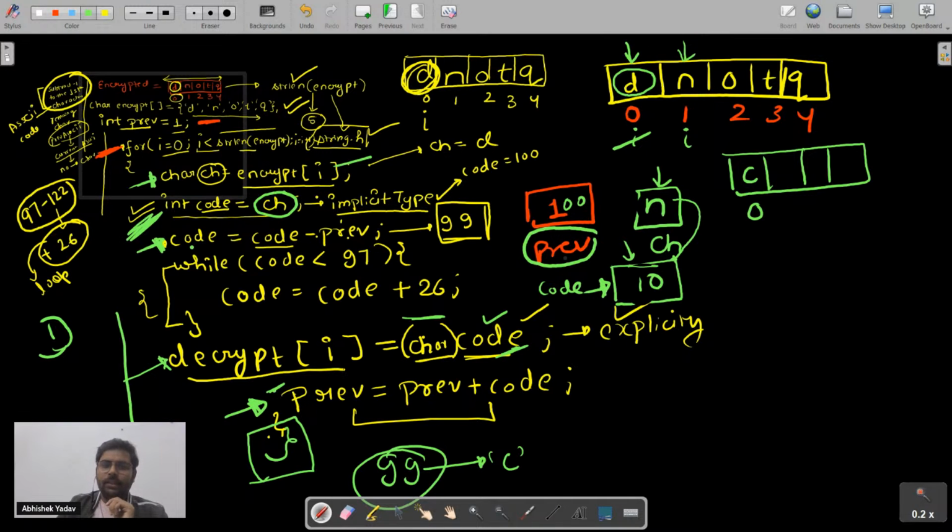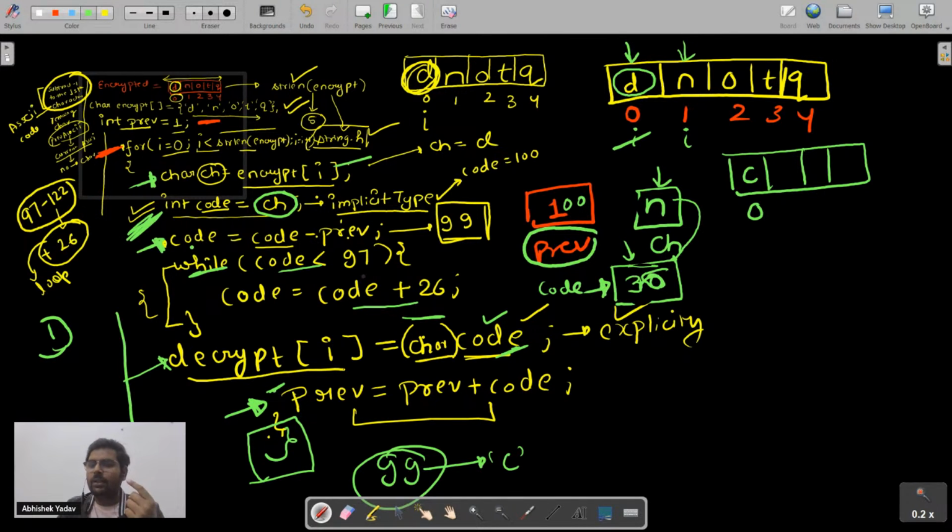After getting 10, what I am checking here, this while loop. Code is less than 97. Yes, 10 is less than 97. What I will do, I will add 26 to it. So the value will become what? 36. Here I will get 36. After that, again the while loop condition is true, that is 36 is less than 97.